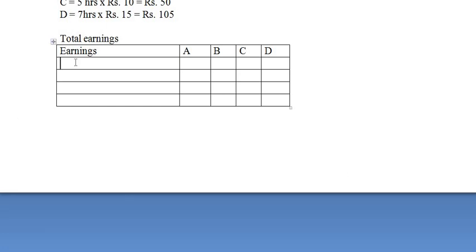Okay. Now first, their group earnings we have already ascertained. So write down here group earnings. Group earnings of A is 45, B 30, C 60 and D is 45. Okay. Now their individual earnings.